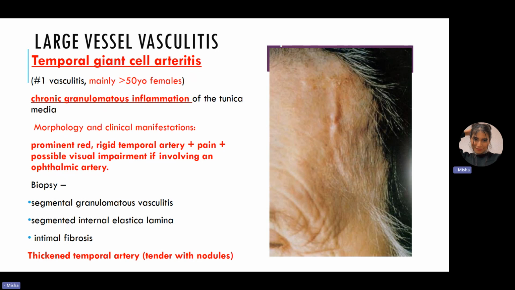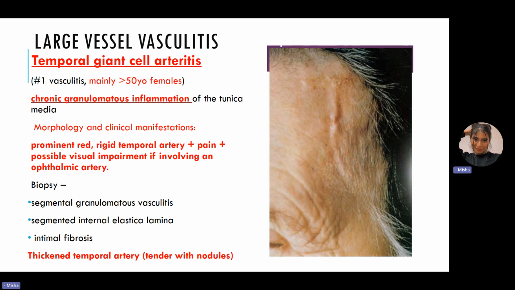Number two, you need to mention who it is common in. Is it common in females, males, older people, younger people, in children? Who is it common in? In temporal giant cell arteritis, we know that it is mainly common in people who are more than 50 years old, and mainly in females. The third thing you need to talk about is the definition of the disease. What is temporal giant cell arteritis? It is a chronic granulomatous inflammation of the tunica media.